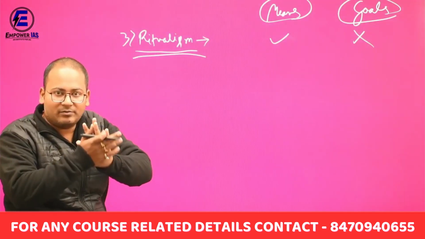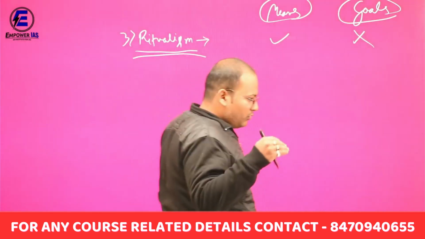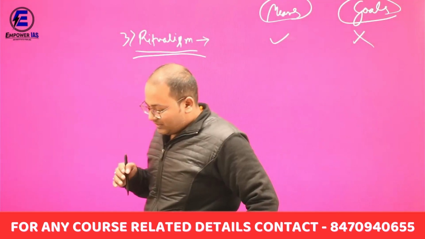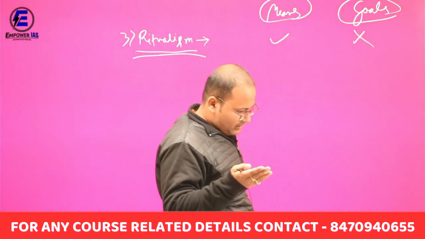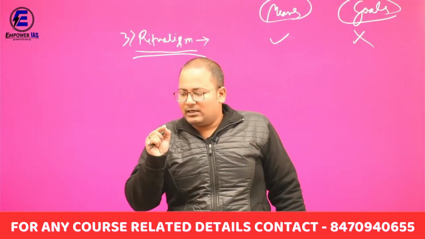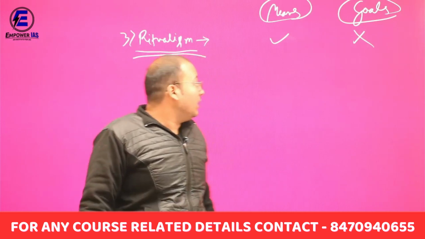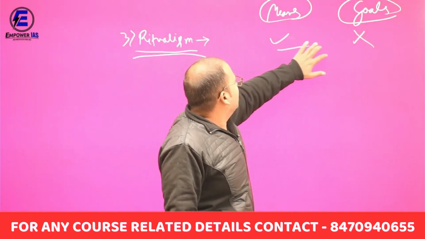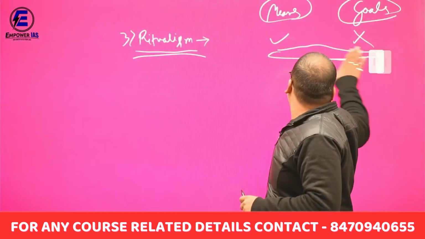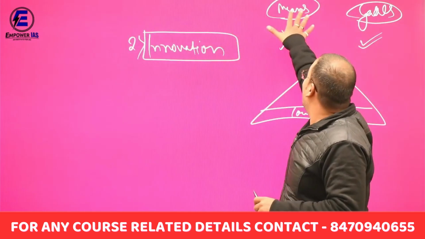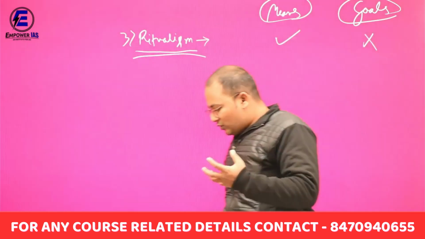The coordination is changing here. There is a lack of coordination between structurally available means and culturally defined goals, and then it leads to deviant behavior. We can understand the best example. Let me tell you a real example. There is an IPS officer, who has been suspended now, I think. When he wrote his mains, he used an earphone, a high-tech earphone, so that someone was supporting him and he was writing his mains paper. So he falls into the category of innovators. He avoided the means and functioned only on goals. Now in ritualism, we follow the means and avoid the goals, whether we want to get success in our life or not.